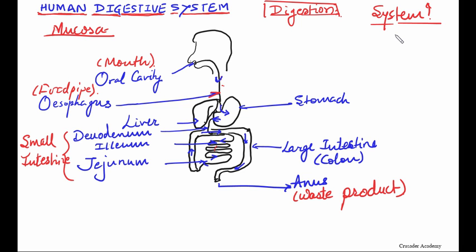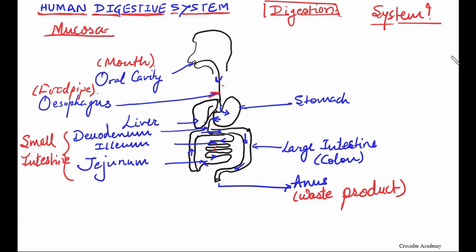You might have heard the statement that a computer is a system, a mobile is a system, or a pressure cooker is a system. When you hear computer as a system, you agree, yes, it is a system. When we say the human body is a system, then what exactly is a system?